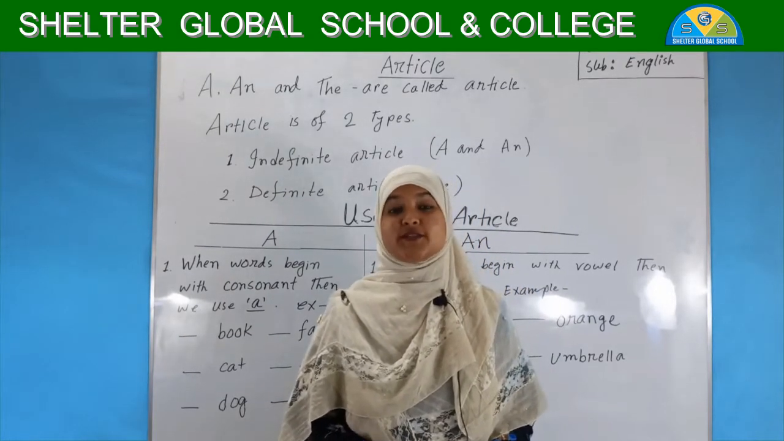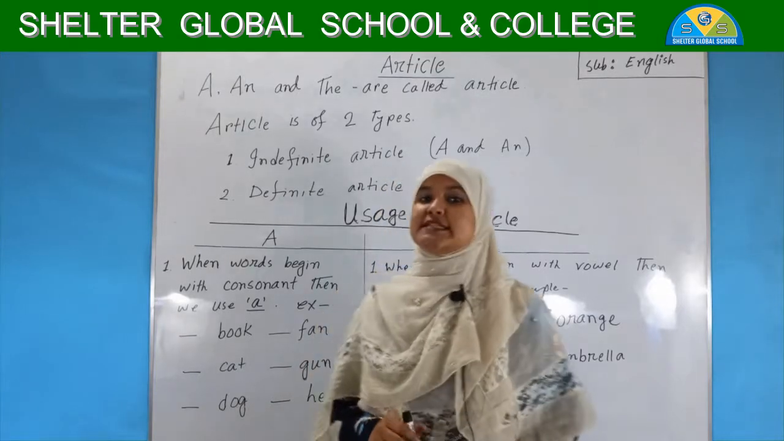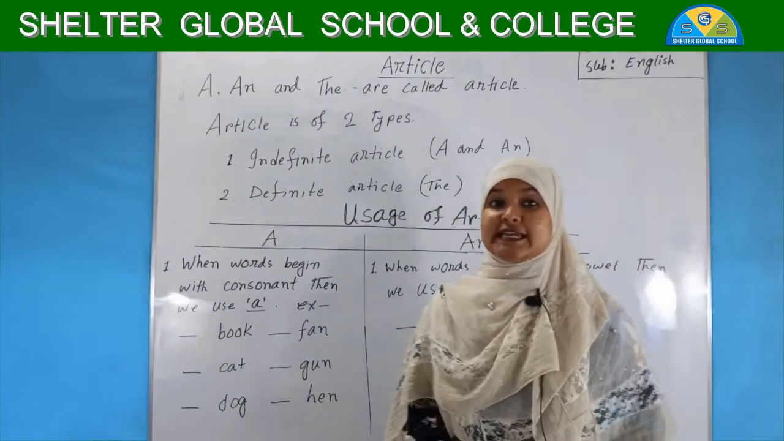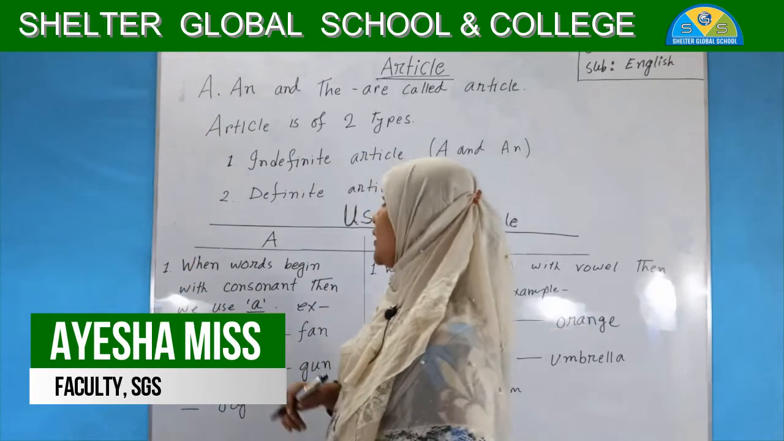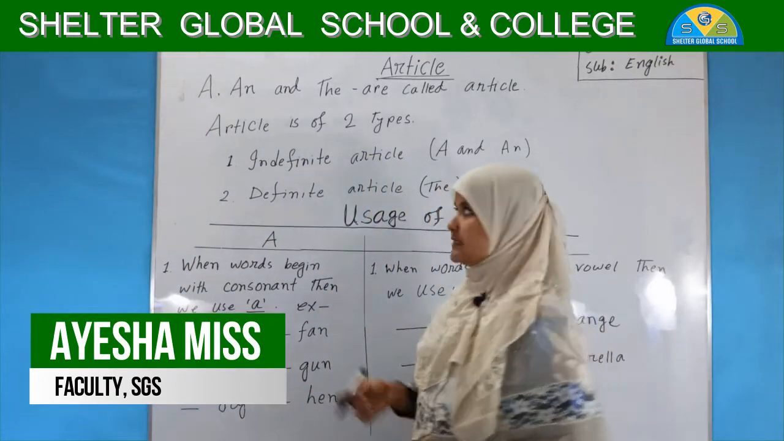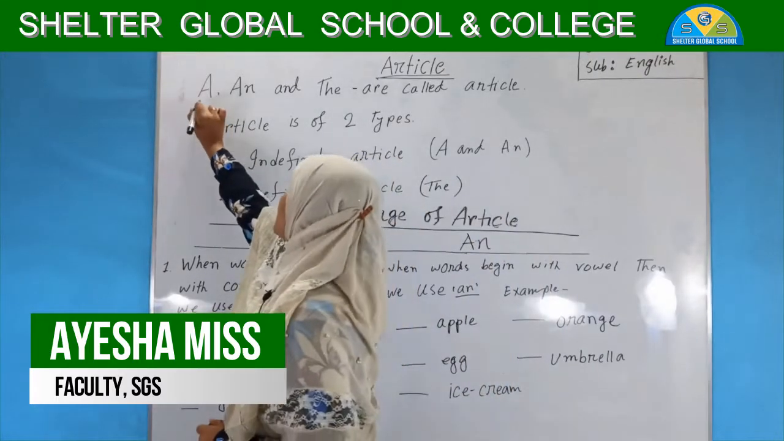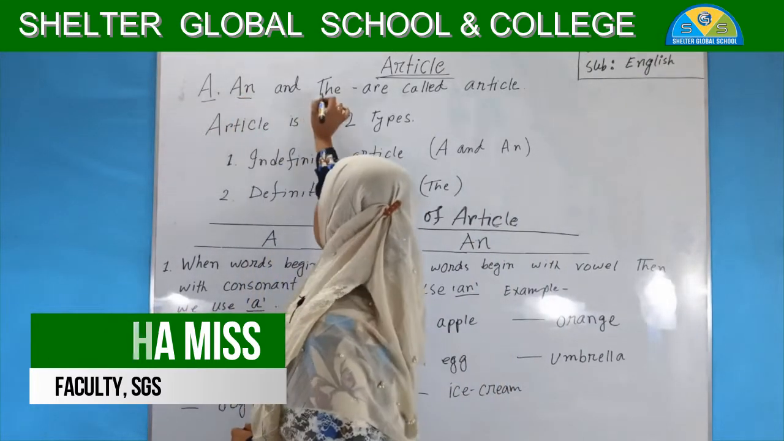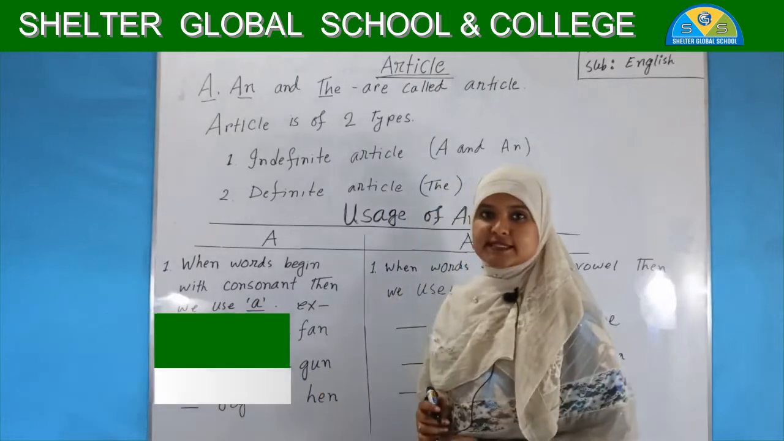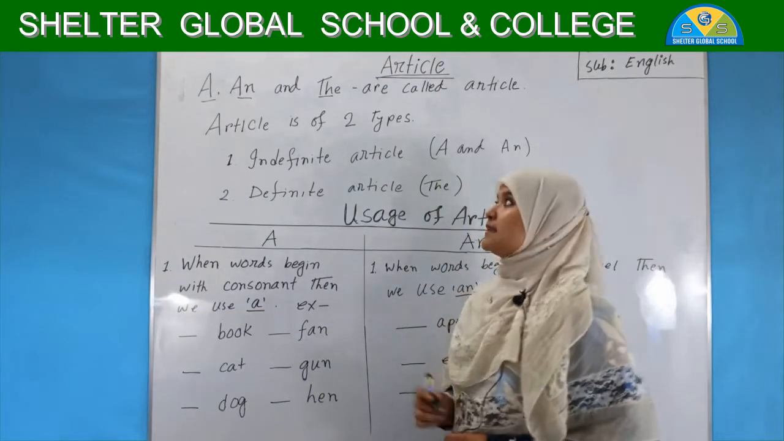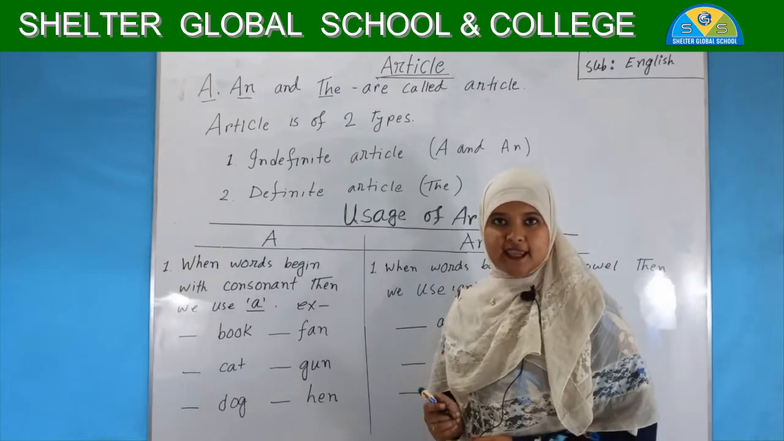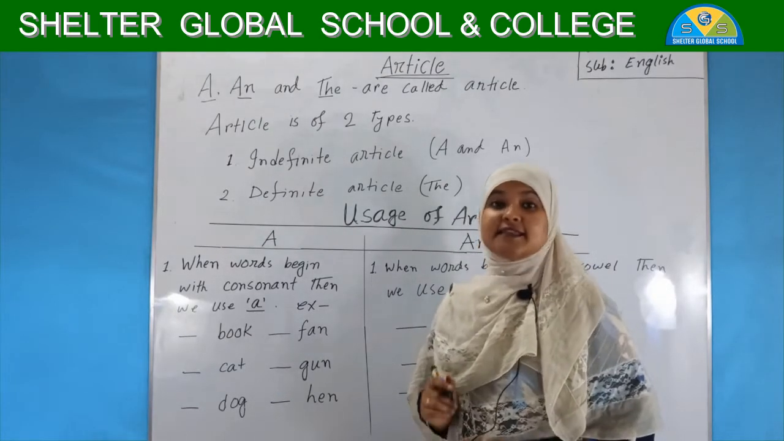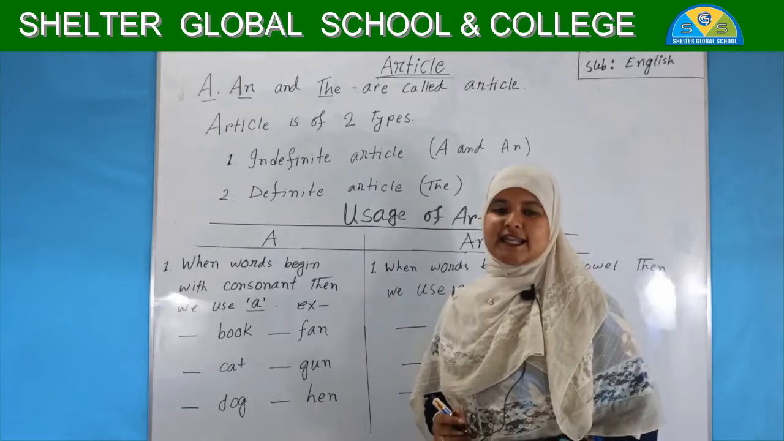Today we are going to learn about articles, which is a very important topic of English second part. What is an article? Firstly, we are going to know what an article is. Article is a, an, and the. These three words are called articles.